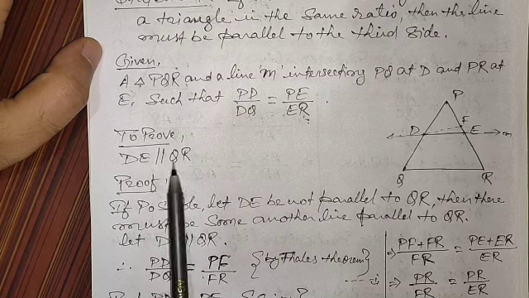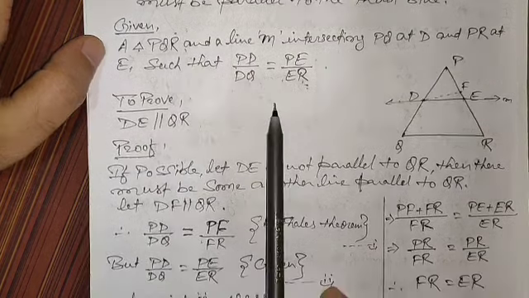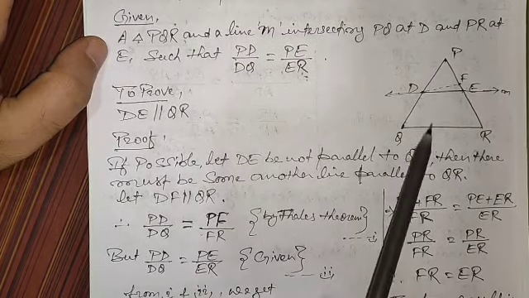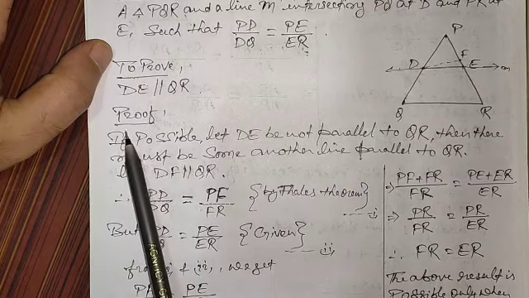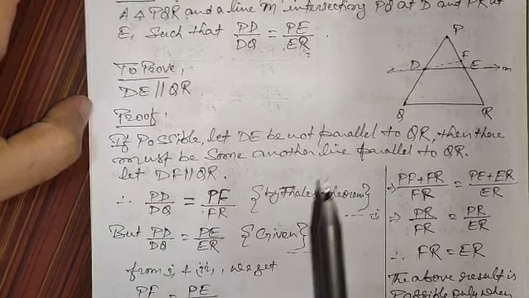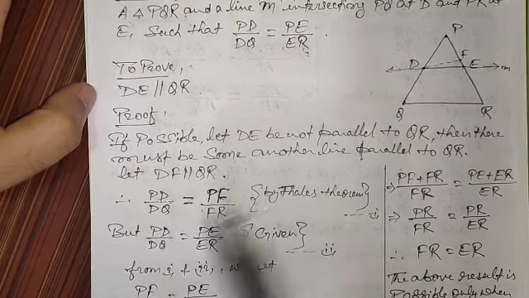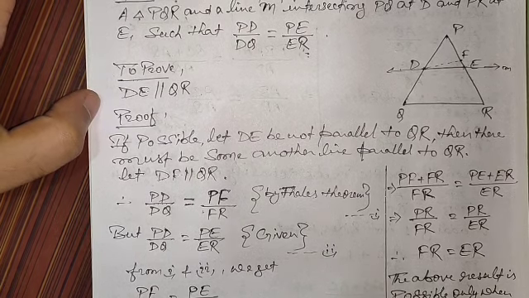DE parallel to QR, which you can easily see in the figure, in the page or in the sheet, because we have to prove DE parallel to QR. Now let us start our proof. The proof lies in this: what we have to prove, we assume the opposite of that, and by getting a result, we get the required result.